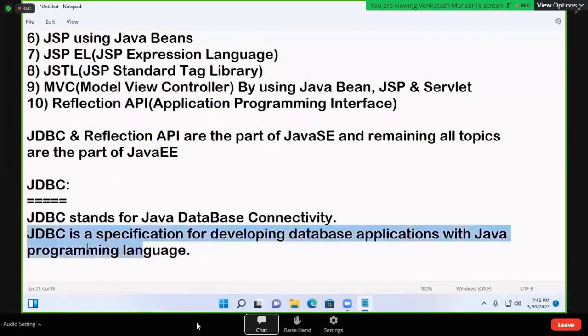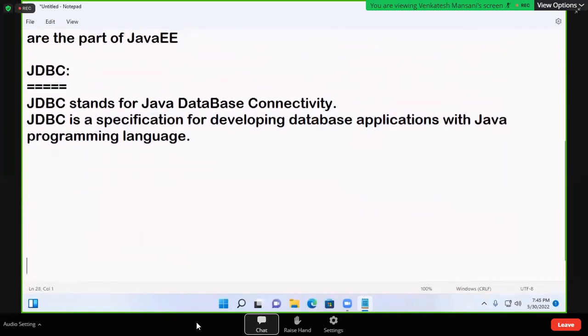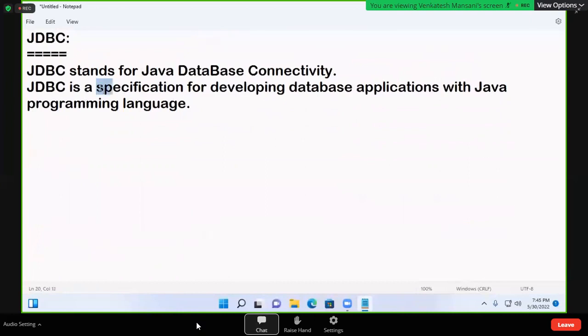For understanding this definition, two more definitions are required. What is a specification? What is a database application? Then you'll understand what exactly JDBC is. In this JDBC definition itself, two more concepts are there: specification as well as database application. First I'll explain about database application. Specification I'll cover later.